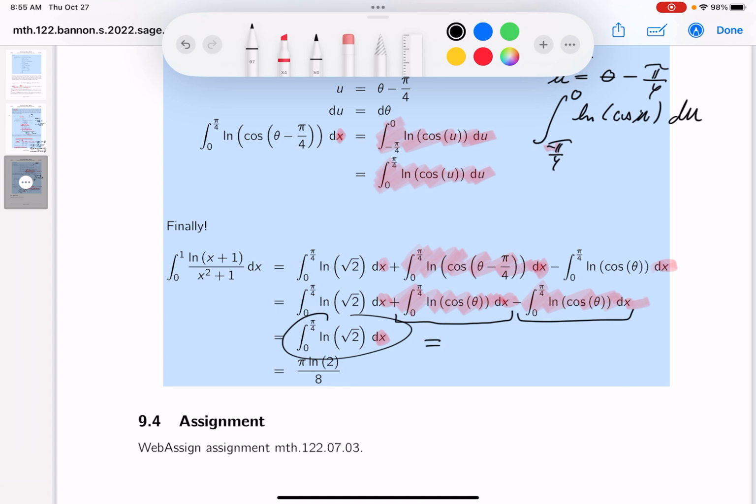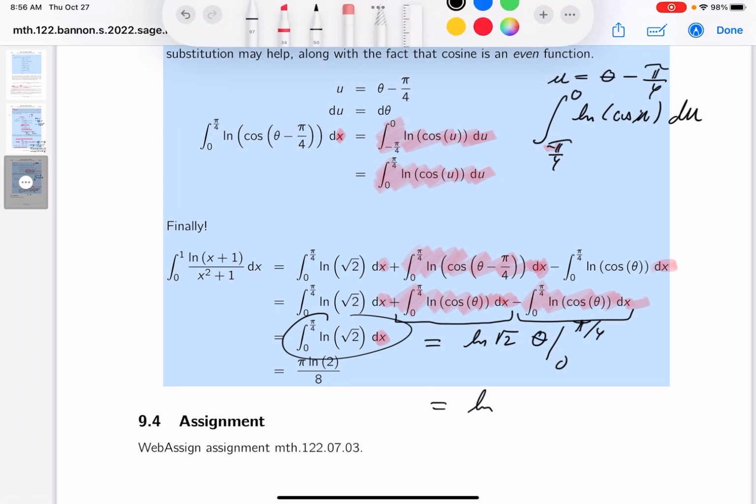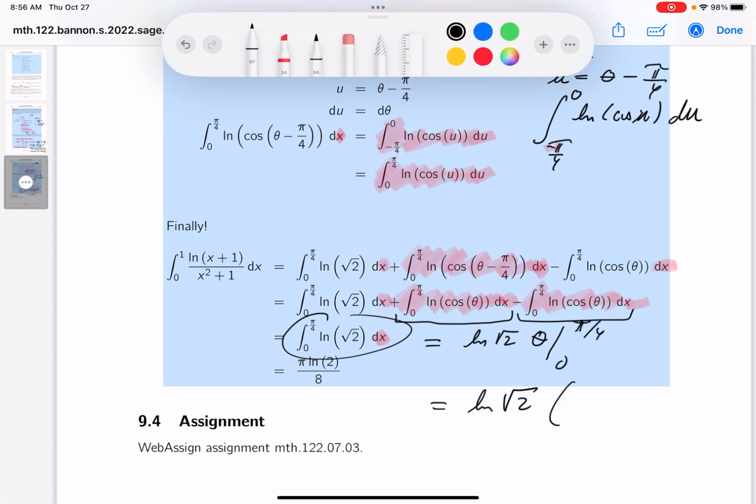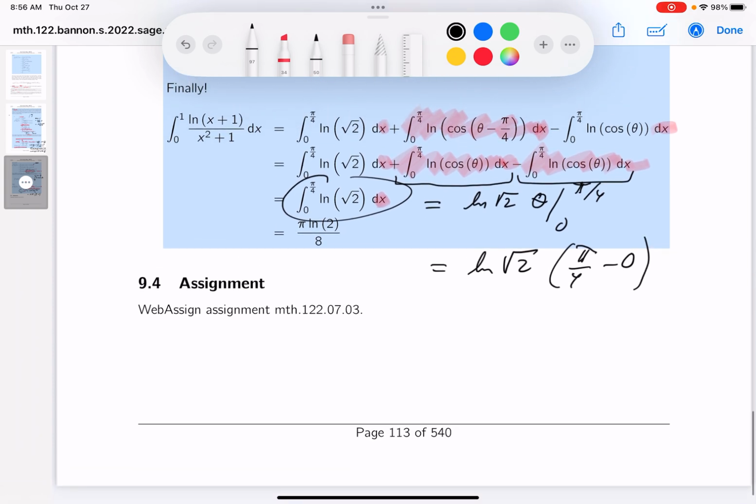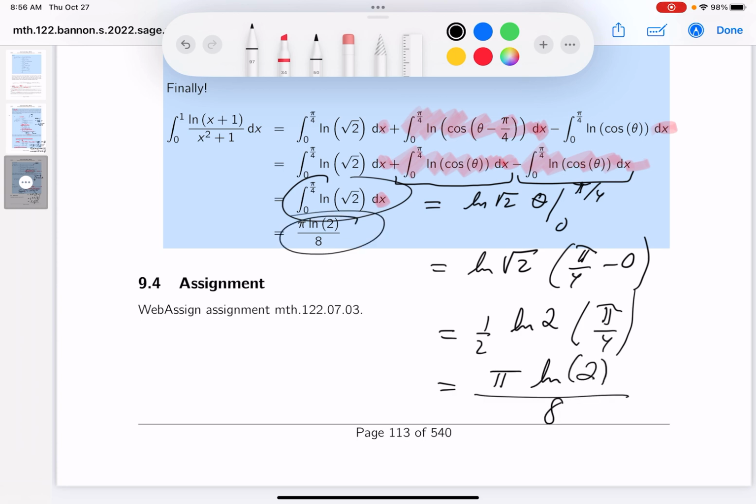What do you get over here? Well, you get the natural log of the root of 2, and that would be theta, and the limit of integration can be from 0 to pi over 4. What do you get over there? The natural log of root 2. Then you get pi over 4 minus 0. Well, that's pretty simple. The natural log of root 2 is actually going to be 1/2 the natural log of 2. And this is going to be pi over 4. And what would this give you? This will give you pi natural log of 2 all over 8, which is what we have listed over there.